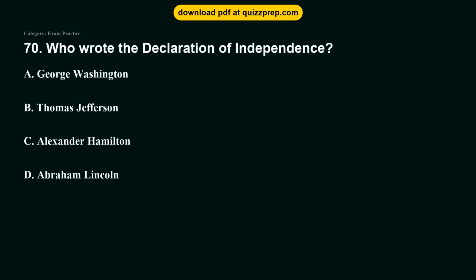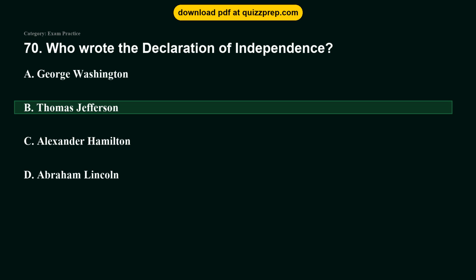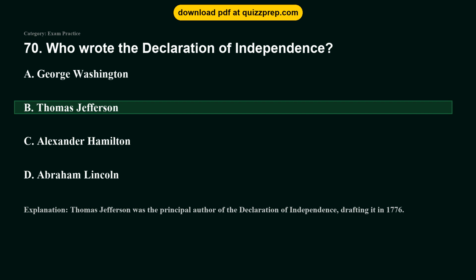Question 70. Who wrote the Declaration of Independence? Option A, George Washington. Option B, Thomas Jefferson. Option C, Alexander Hamilton. Option D, Abraham Lincoln. The correct answer is option B, Thomas Jefferson. Thomas Jefferson was the principal author of the Declaration of Independence, drafting it in 1776.